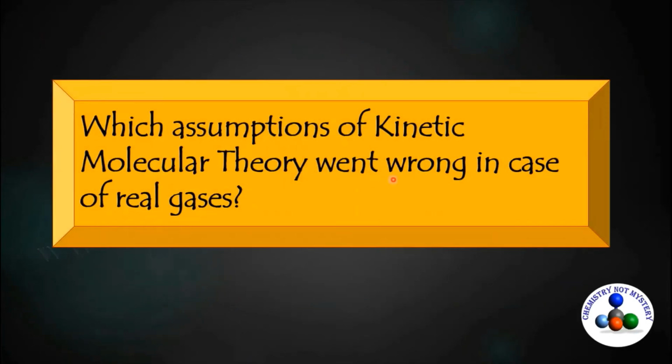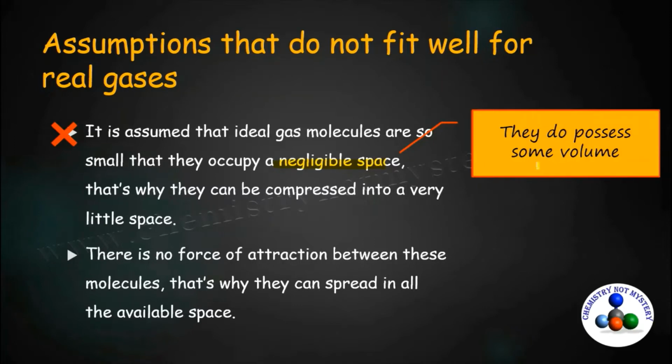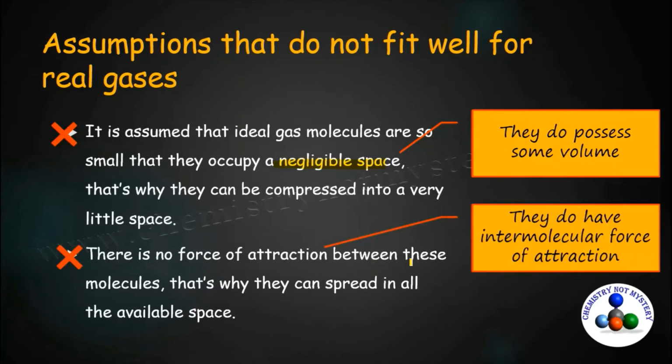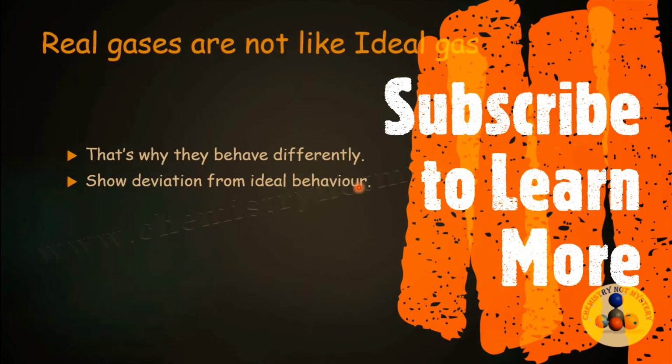So which assumptions of kinetic molecular theory went wrong in case of real gases? These two assumptions went wrong. First, it is assumed that ideal gas molecules are so small that they occupy negligible space. But in case of real gases, they possess some volume. The next assumption, that there is no force of attraction between the molecules, is also wrong, because real gases do have intermolecular forces of attraction. So real gases are not like ideal gases. That's why they behave differently and show deviation from ideal behavior.